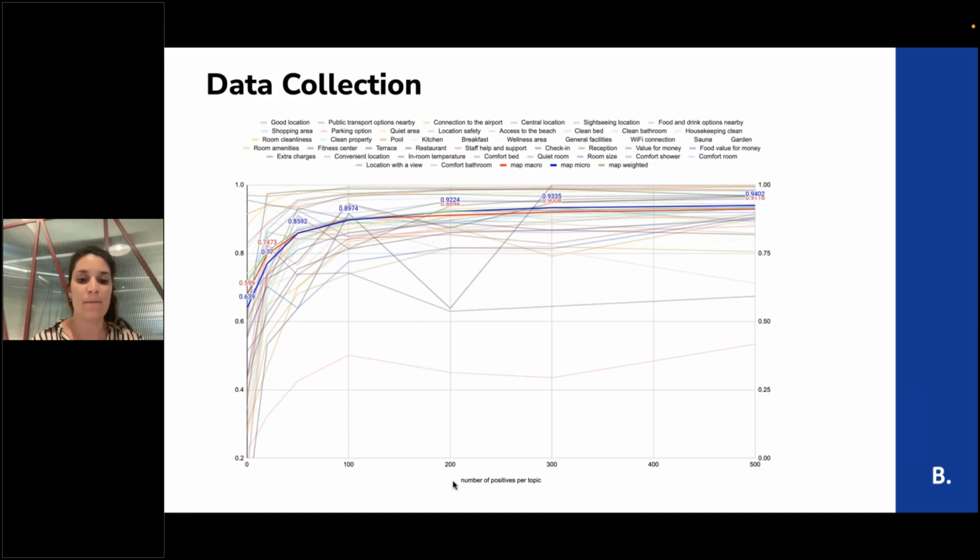But if we increase the number of positives per topic, with 100 examples of pairs of text and topic, we get an increase in performance. But from some step, let's say 200, we get a flat curve. So it helps us define the amount of data we need to collect per topic to have a very good model. Around 200 positive examples per topic is enough to train a good model. We don't need thousands of examples.